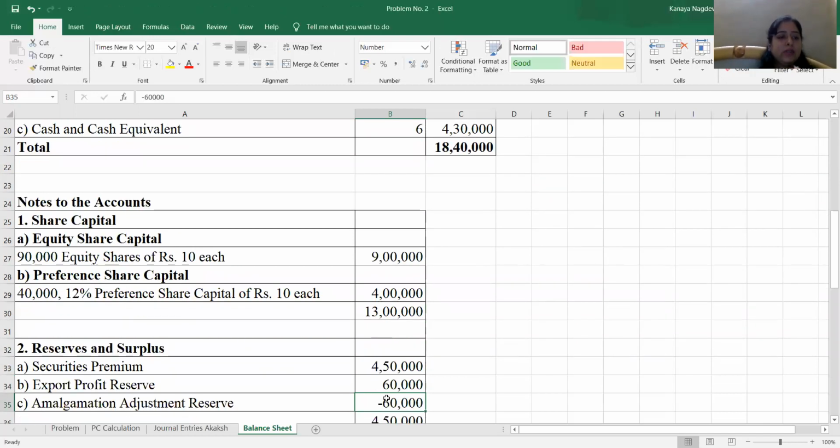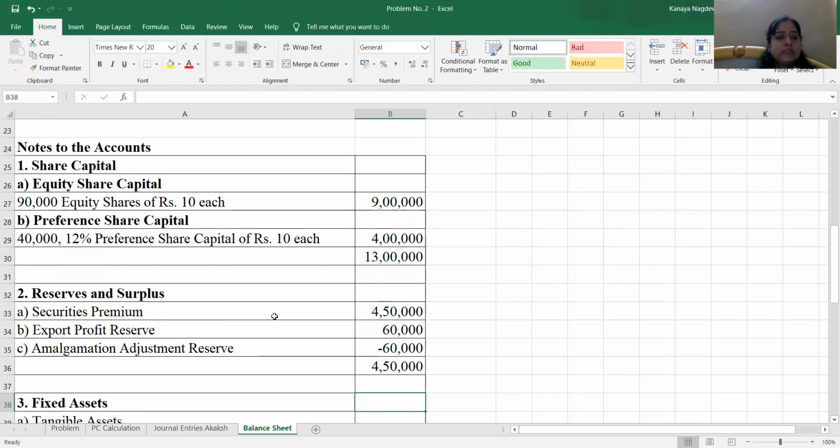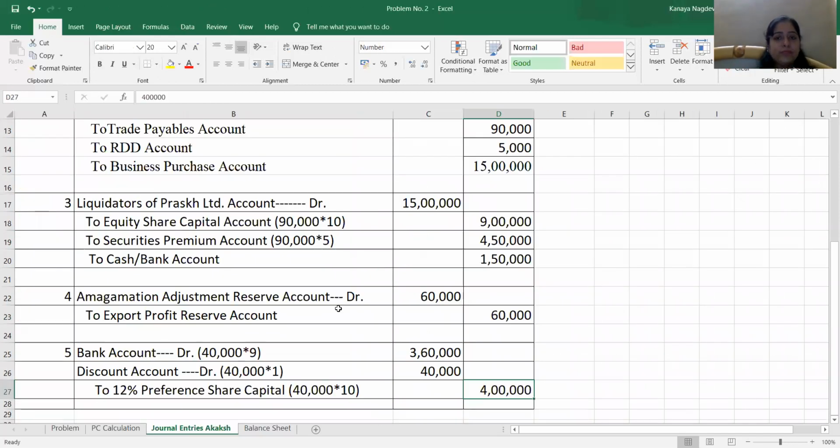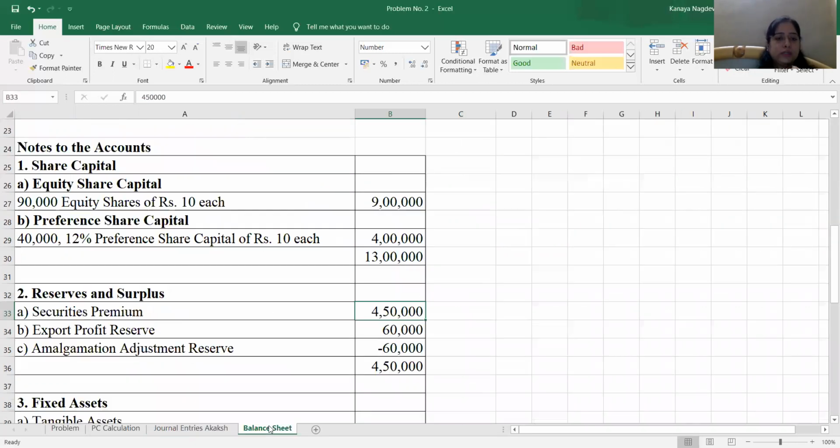Reserves and surplus. Now here in reserves and surplus, we had securities premium of 4,50,000, which you can see in the journal entry. We have credited securities premium, and securities premium is nothing but our reserves and surplus. Apart from that, I said this amalgamation adjustment reserve will be recorded as a negative figure, and export profit reserve will be recorded as a positive figure.